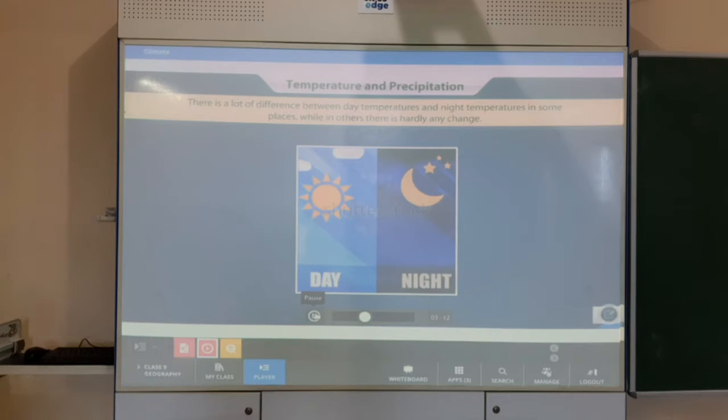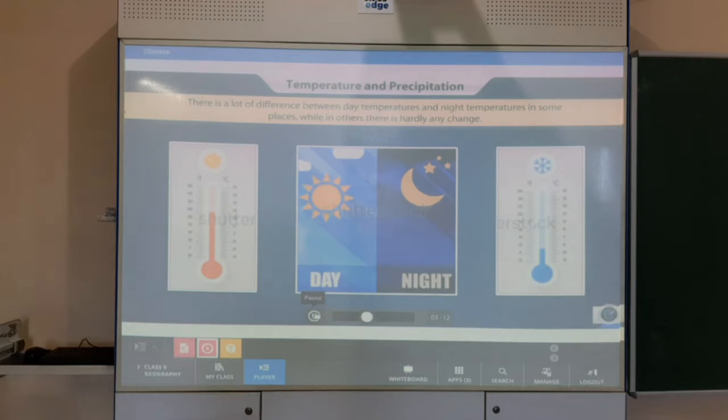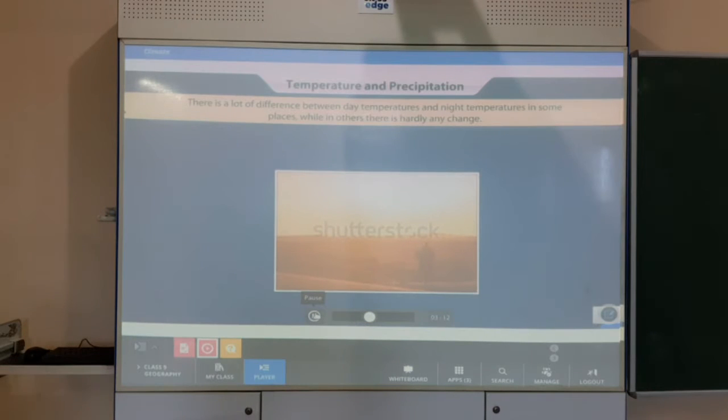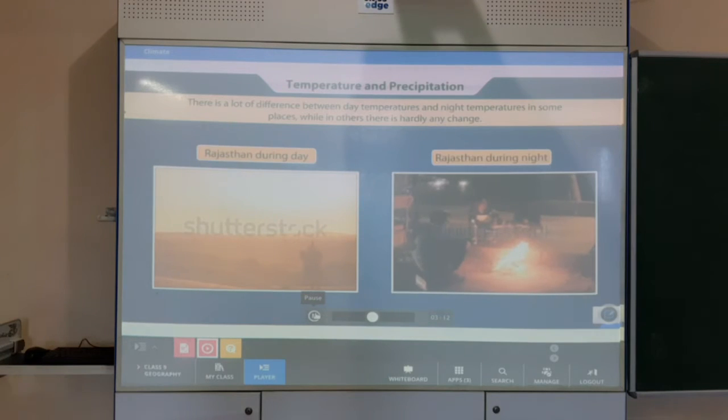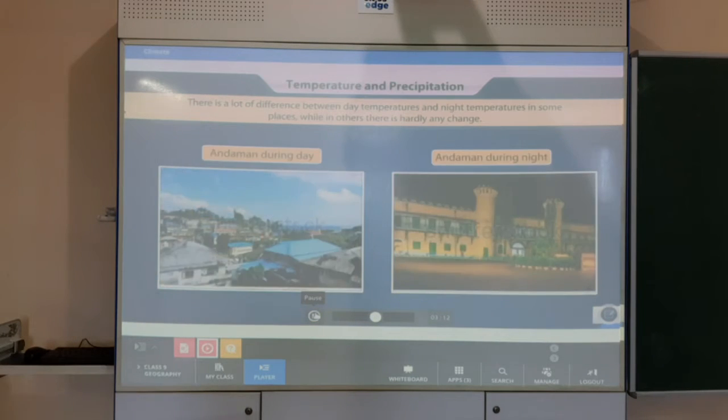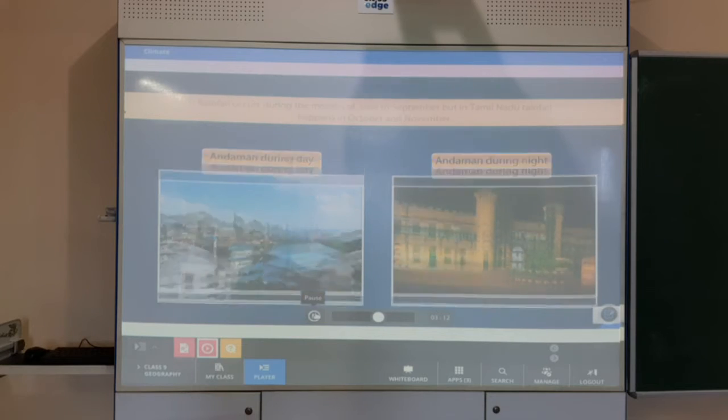Interestingly, there is a lot of difference between day temperatures and night temperatures in some places, while in others there is hardly any change. For example, in the Thar Desert, temperatures rise to 50 degrees Celsius during the day and the night temperature falls to 15 degrees Celsius. In places like Kerala, Andaman and Nicobar Islands, there is hardly any noticeable difference in day and night temperatures.